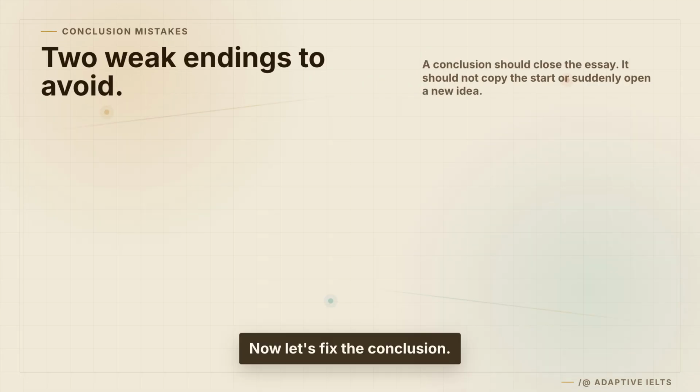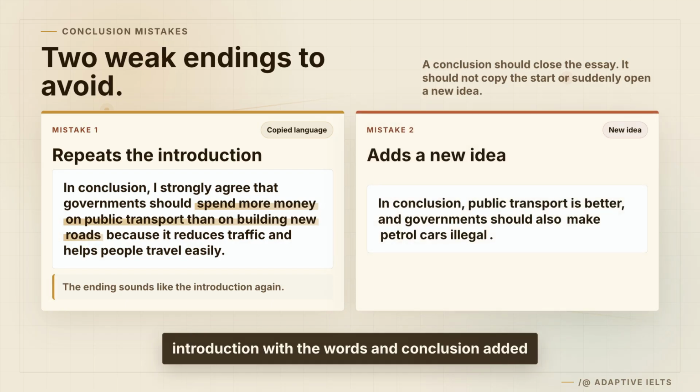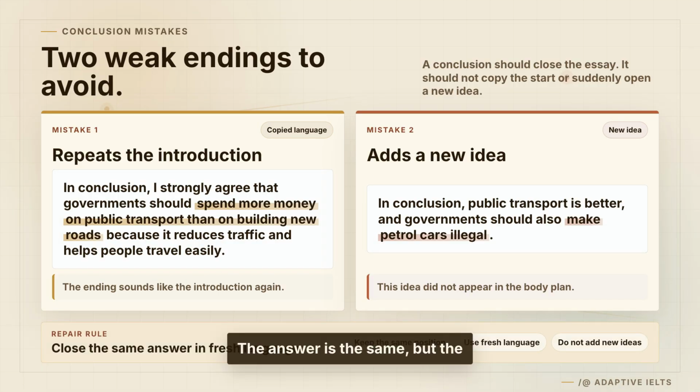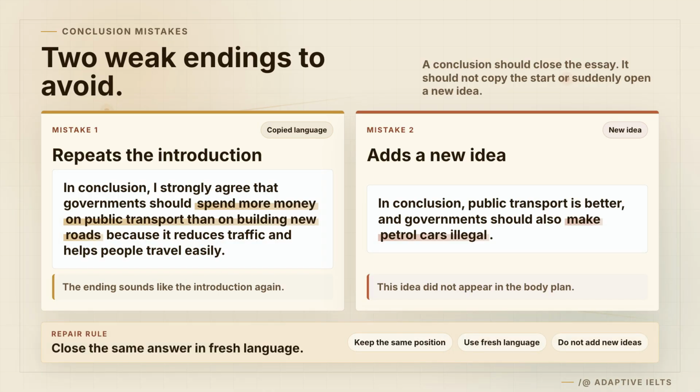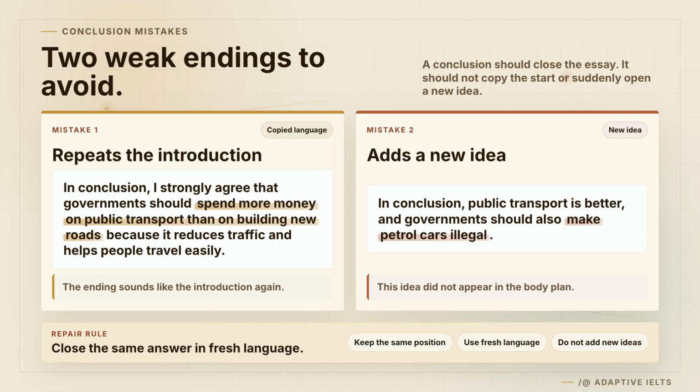It must close these same ideas in fresh language. Now let's fix the conclusion. The first common mistake is repeating the introduction with the words in conclusion added at the front. The answer is the same, but the language feels copied. The second mistake is adding a new idea, like banning petrol cars. That idea may be interesting, but if it appears for the first time in the conclusion, it does not belong there. A conclusion should close the essay, not start a new argument.